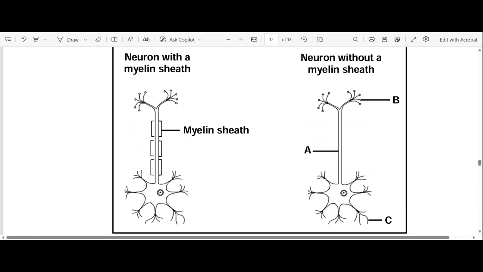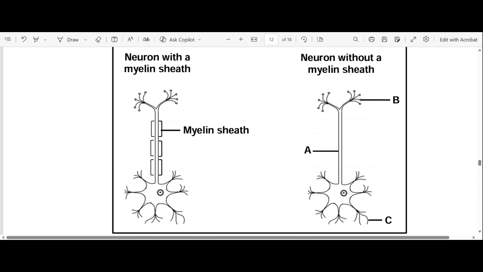Remember, what is multiple sclerosis? Multiple sclerosis is when your immune system attacks the myelin sheath up to the point that it disintegrates or degenerates. And what's the function of the myelin sheath? It accelerates the transmission of impulses. So when a neuron does not have a myelin sheath, the transmission of impulses becomes slower.